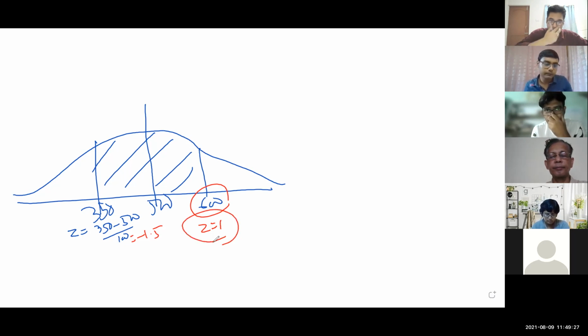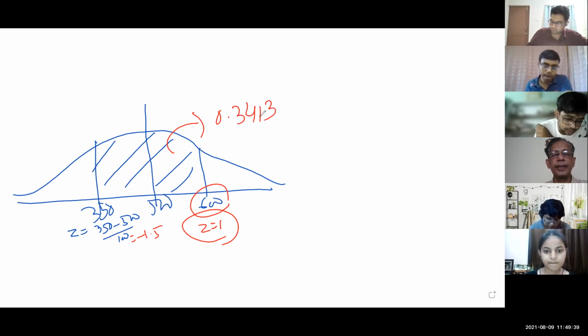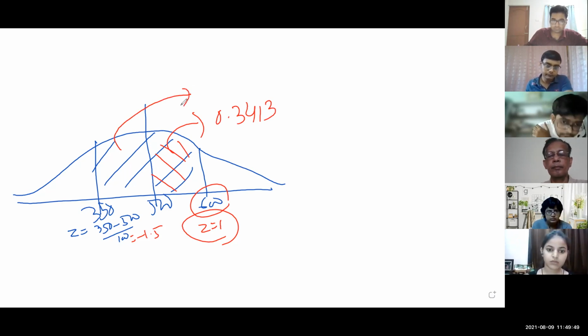Sir, the Z2 value will be 600 minus 500 divided by 100, which is 1, which is equal to 0.3413. Am I right in showing this area? Yes, sir, from 500 to 600. Next, we will add 0.4332.